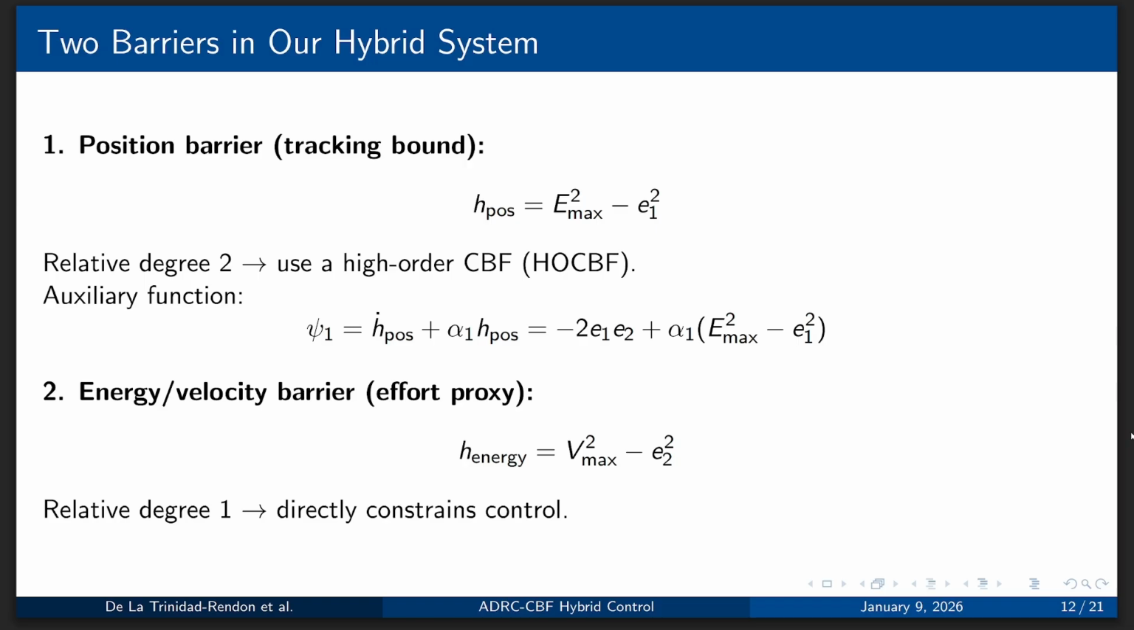We have also an energy and velocity barrier, which is our effort proxy, given by the equation on the screen, which is of relative degree 1, which directly constrains control.